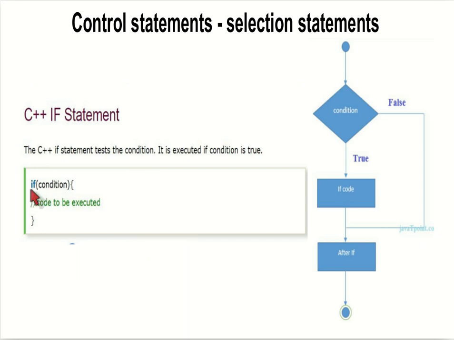The syntax is: if a condition is true, a set of code is executed. If the condition is false, control goes to the statements after the if statement. This is the flowchart of the if statement. The condition is checked here. If the condition is true, then the code written inside the curly brackets will be executed. Otherwise, it will skip these statements and go to the statements after the if.